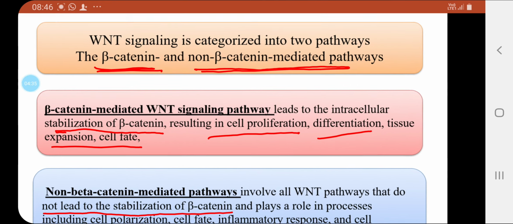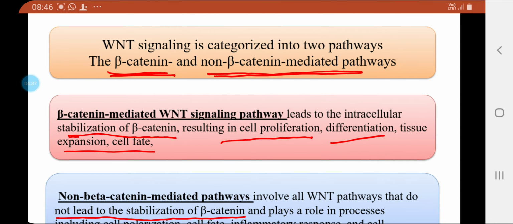WNT signaling is categorized into two pathways. One is called the beta catenin mediated WNT signaling pathway, and the other is the non-beta catenin mediated WNT pathway. In the first case there is stabilization of the beta catenin, and that results in cell proliferation, differentiation and tissue expansion.